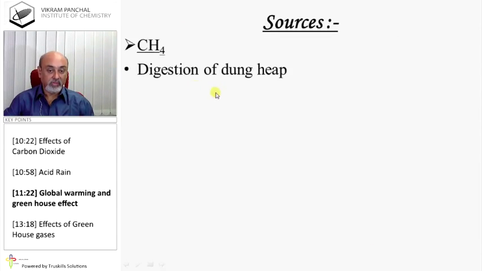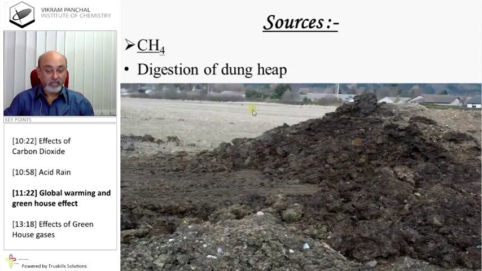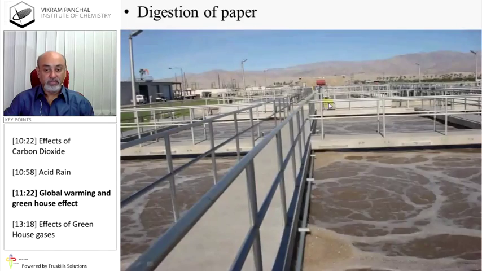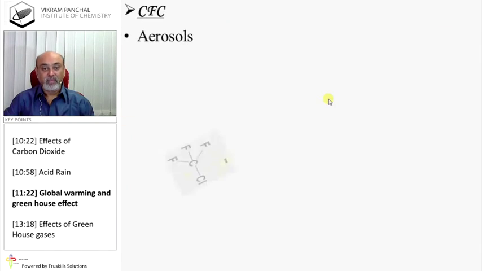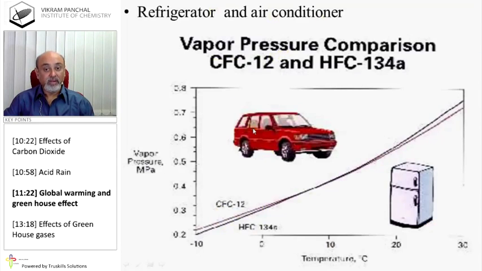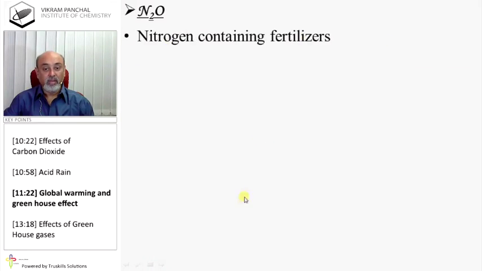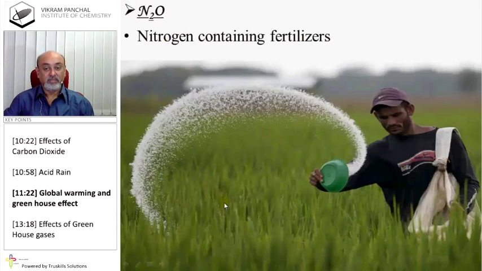Sources of all these gases: methane, digestion of dung and heat, digestion of paper, kitchen waste. CFC, aerosols, refrigerators and air conditioners, fire extinguishers. N2O, nitrogen containing fertilizers.